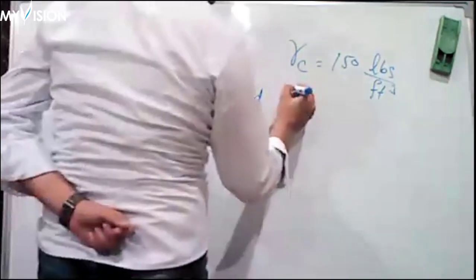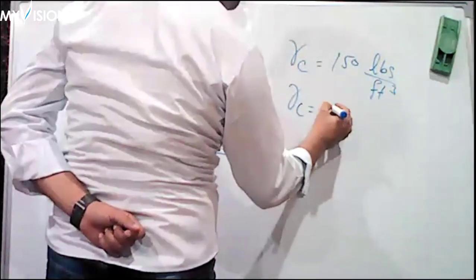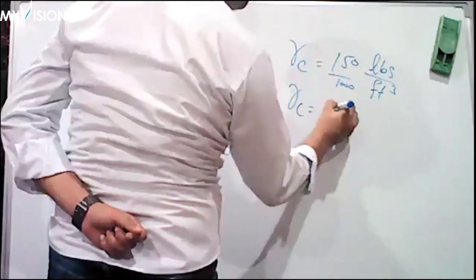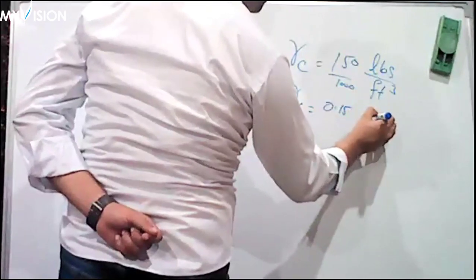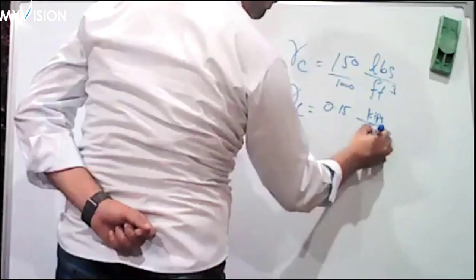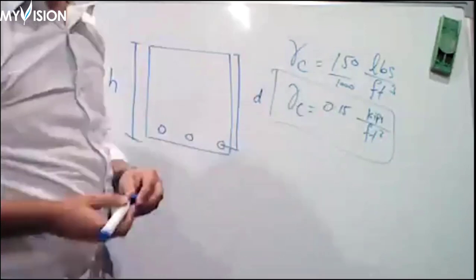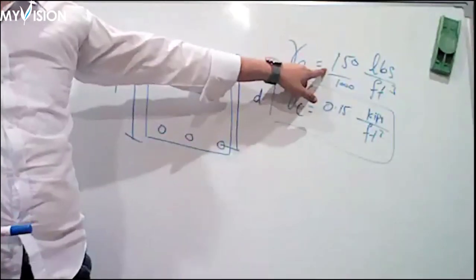Clear? And if I want this concrete value in the form of kilopounds, then it will be divided by 1000. When you divide by 1000, it will be equal to 0.15, which means kilopounds per cubic feet. I am using this value, and you will measure it. It is always equal to 150.